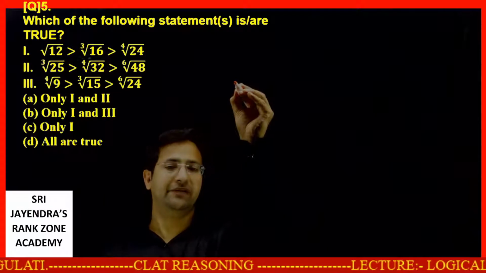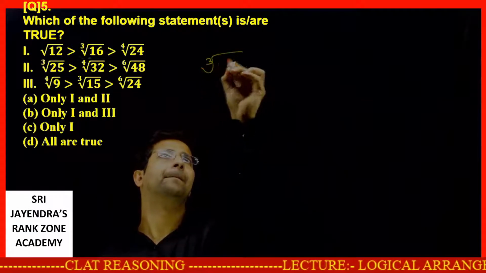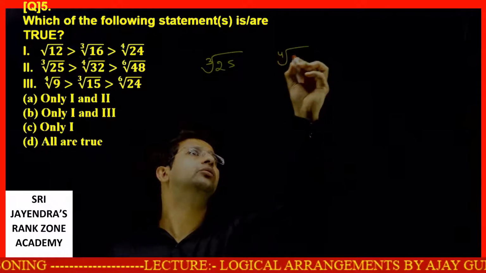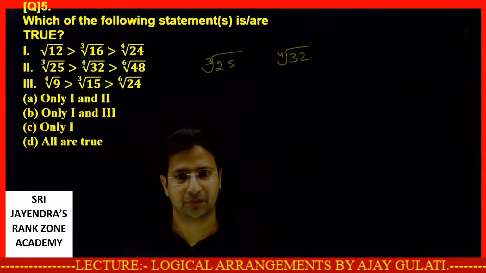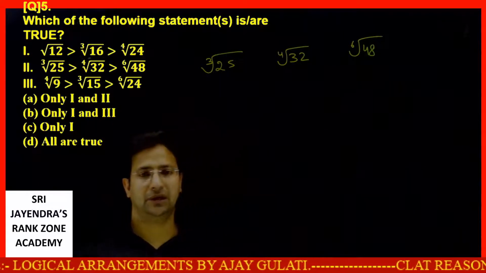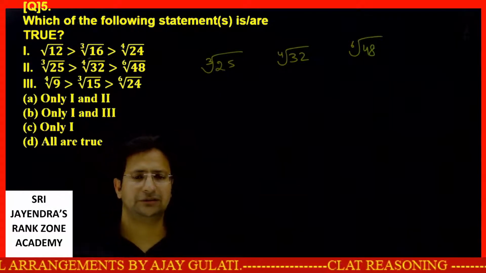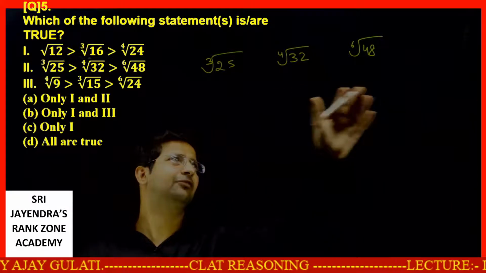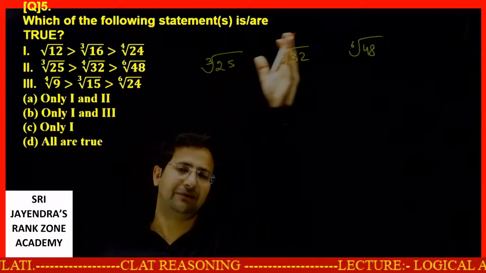Cube root of 25, fourth root of 32, sixth root of 48. Okay, just multiply all the powers by 6. Let's do it. I raise all of them to the power 6.